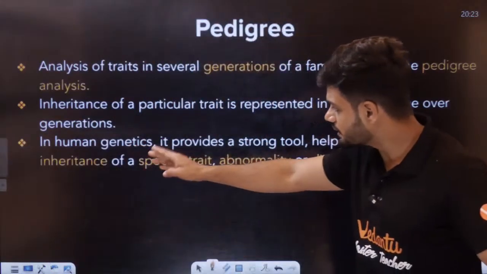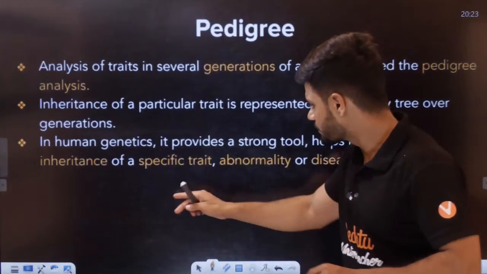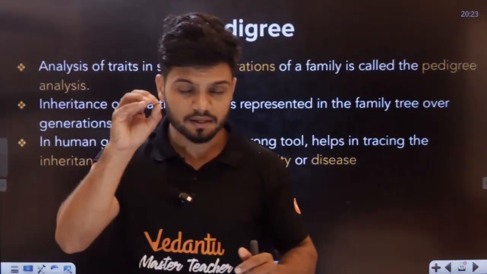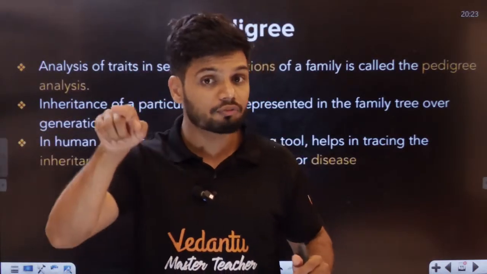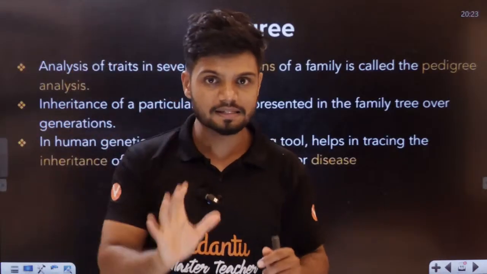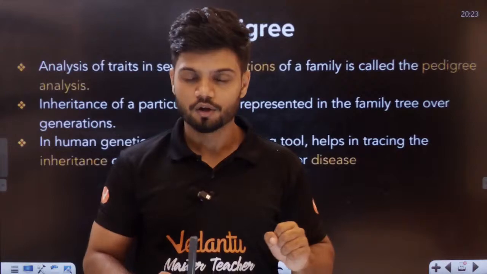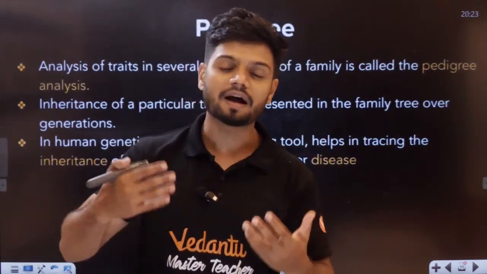In human genetics, pedigree analysis provides a strong tool to help you trace the inheritance of specific traits, abnormalities, or diseases. Students, let's take a disease present in your great-grandfather, and the same disease is present in your father also. Because of this tracing, there is a very high chance that you might also get the same disease. So before you get the disease, you do something called pedigree analysis, and we identify the disease and take a remedy for it. We basically cure or treat the disease before it becomes something bigger.